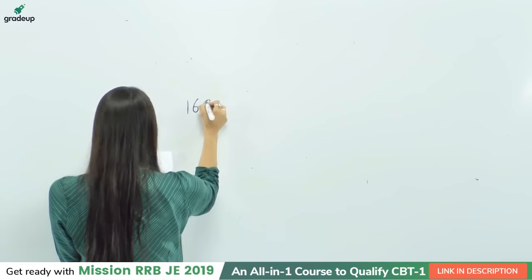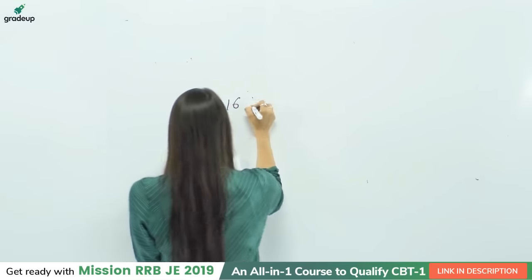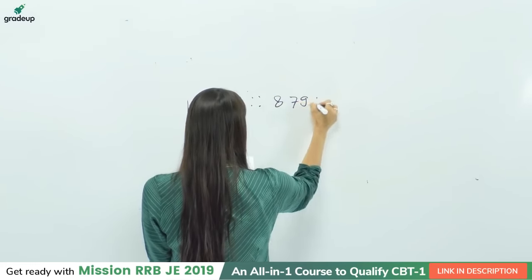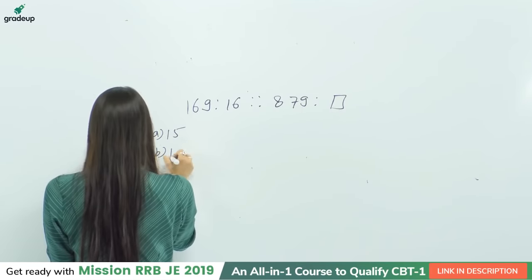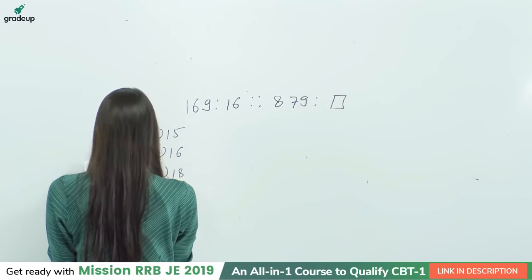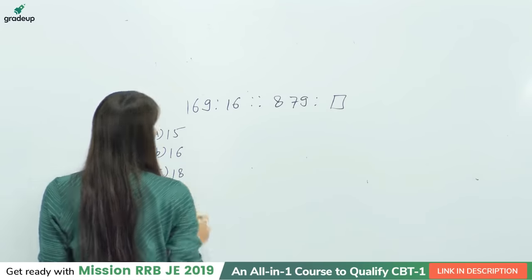It is 169 is to 16, 879 is to what? And the options are 15, 16, 18 and 24.